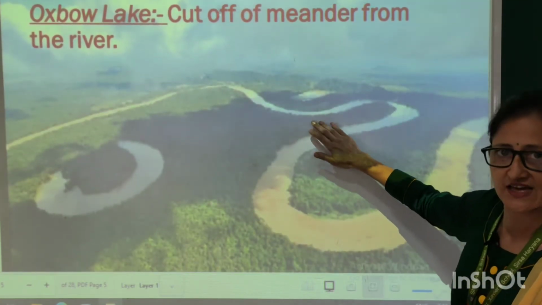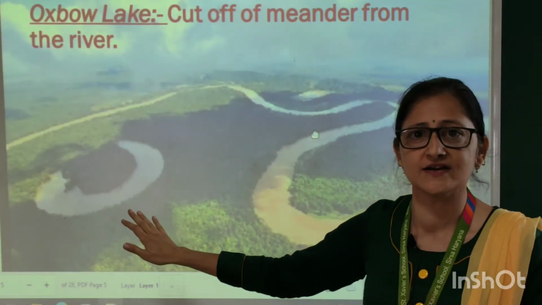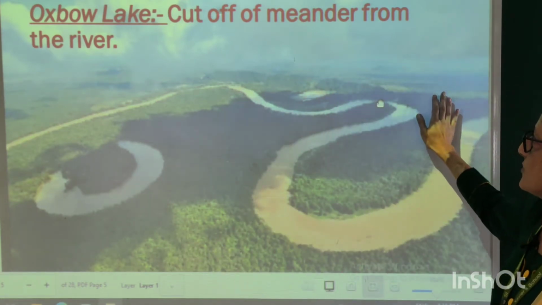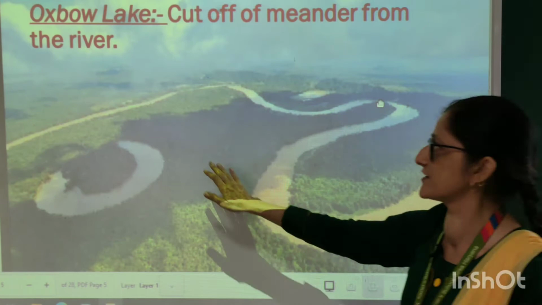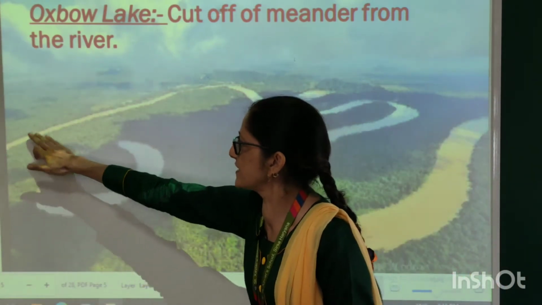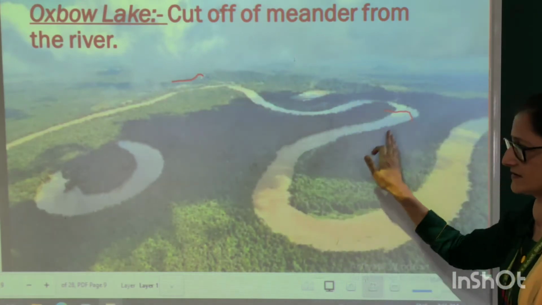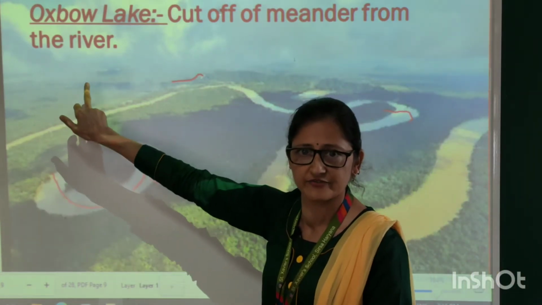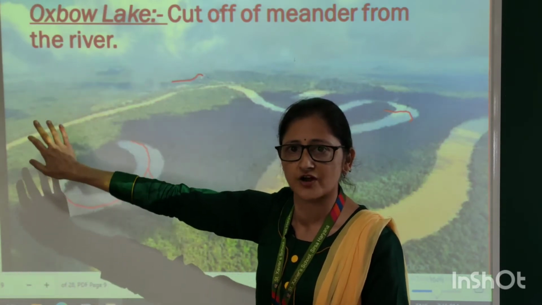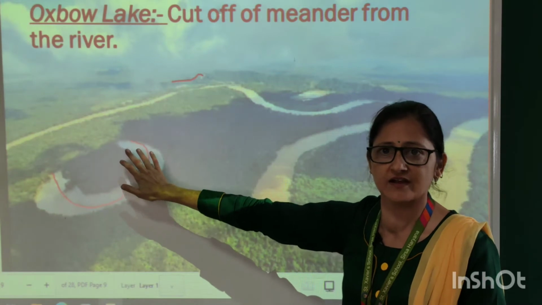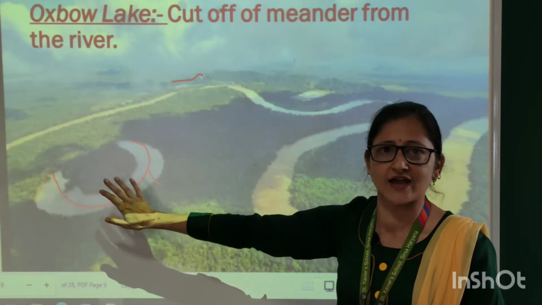Oxbow lakes are also formed in the middle course. An oxbow lake is a cut off of a meander from the main river. Now you can see that the river changed its path. This remaining part cuts off from the main river and leads to the formation of a crescent shaped lake. That's why it is known as the oxbow lake.